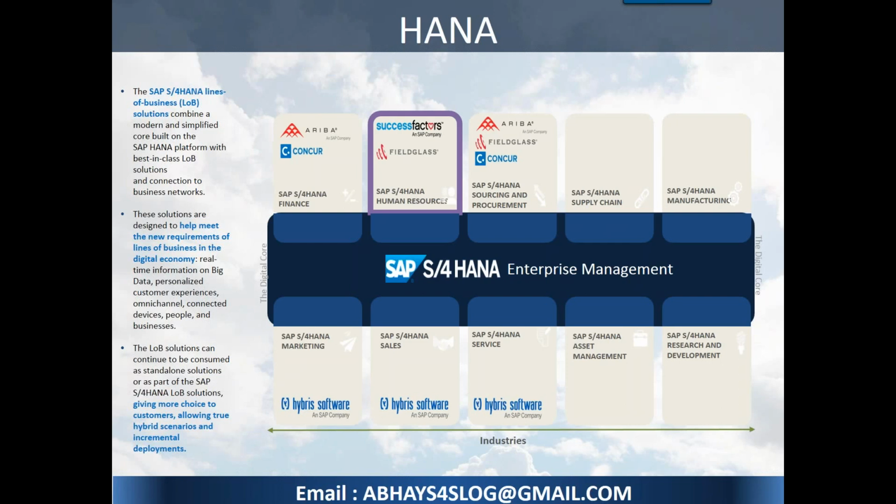But if you see the highlighted boxes on top, these are the native applications like Ariba, Fieldglass, Concur, which will be integrated with sourcing and procurement. Ariba and Concur will be integrated with finance. These are very, very important in general to understand what enterprise management is all about. Another important thing here is which are available at this point of time and which are not available at this point of time, which is also very, very important. The whole suite of applications running on S/4HANA Enterprise Management, we call it a digital core.